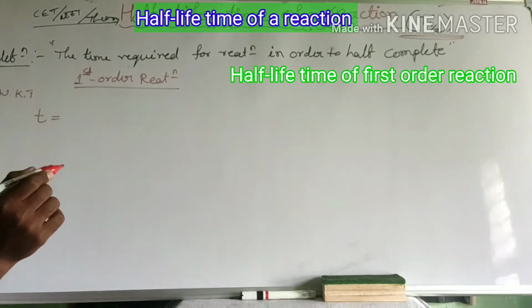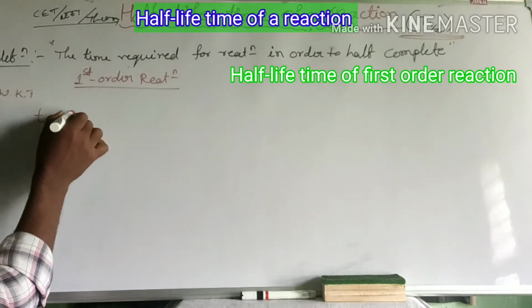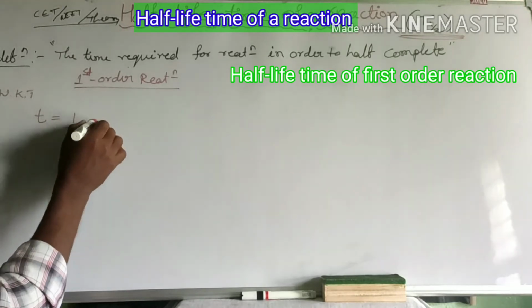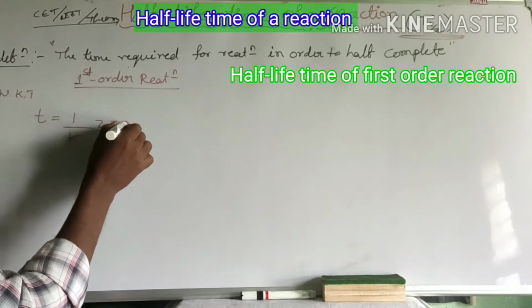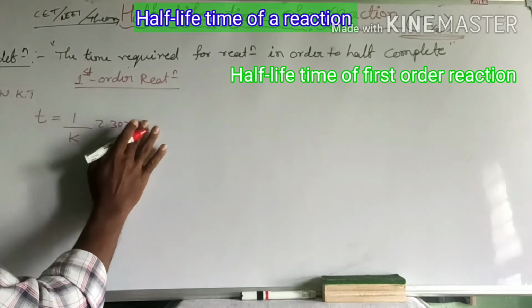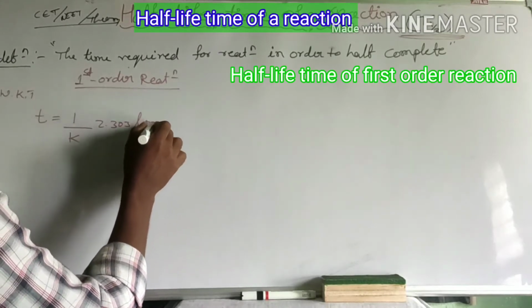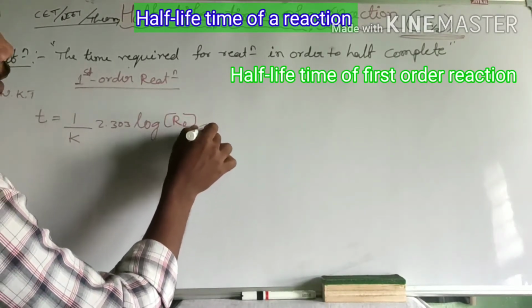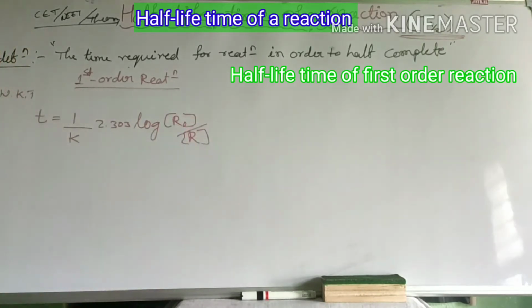What is that? t equal to 1 divided by K into 2.303 log of R naught concentration divided by R. We know this. This is the integrated rate equation for the first order reaction which we derived in a separate video.